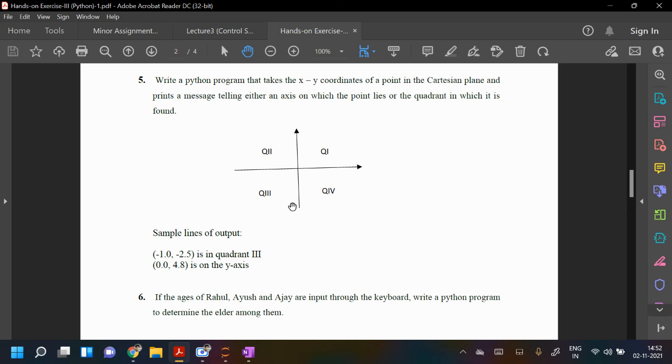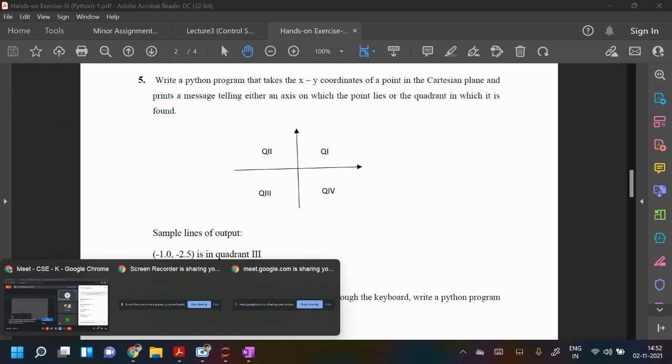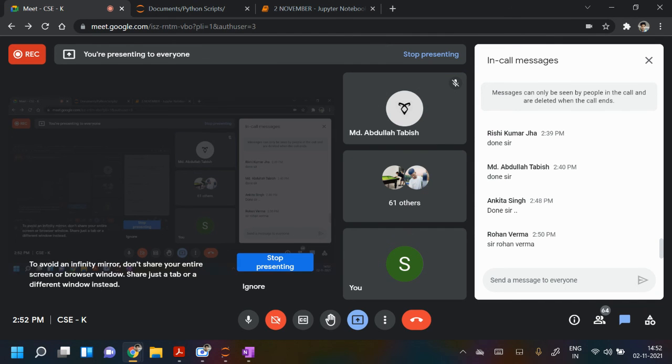Present, sir. Abhilipsa Giri. Aditya Narayan. Pratiksha Mahapatra. Present, sir.